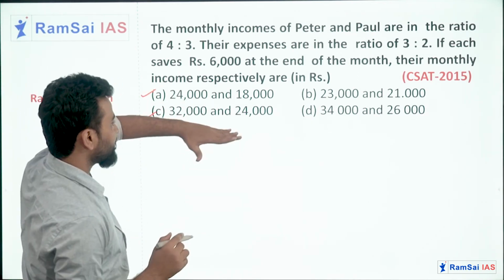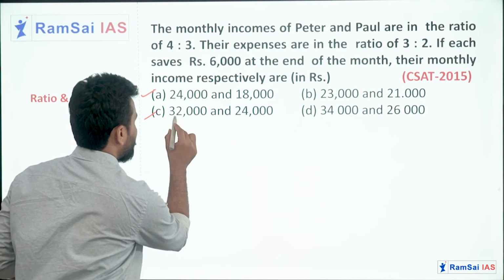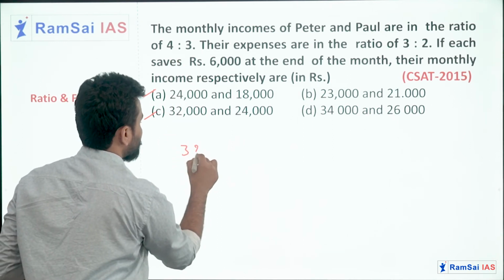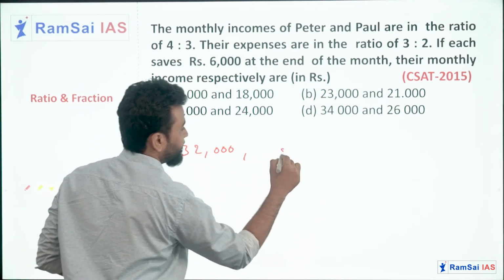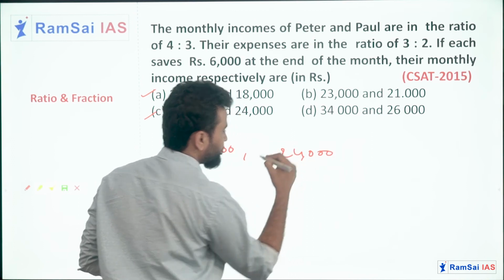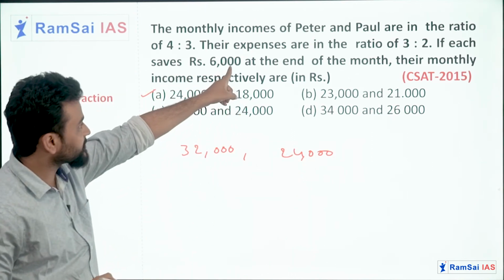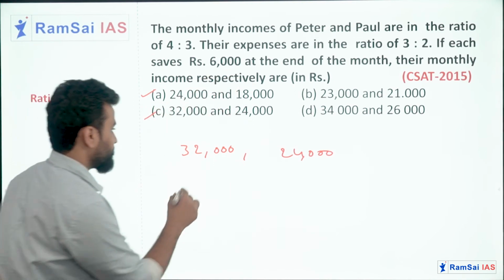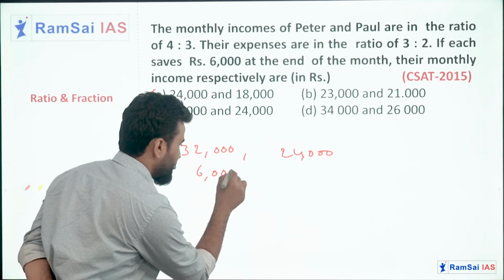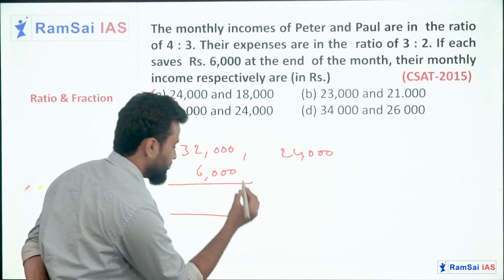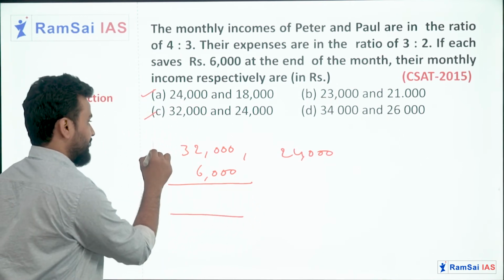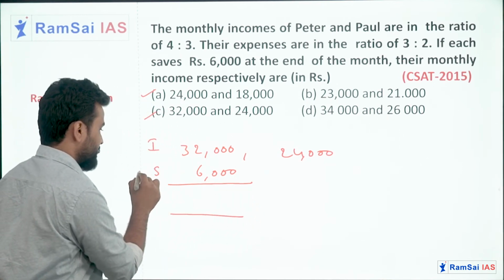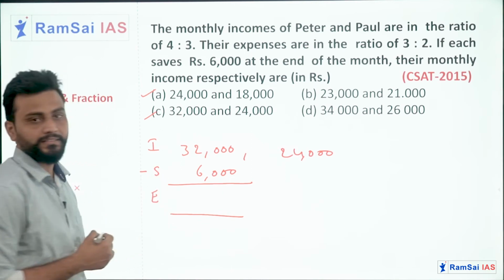Okay, I'll consider option C first. If their incomes are 32,000 and 24,000 respectively, after spending, 6,000 rupees is their savings, no? So if I subtract the 6,000 rupees savings, then it gives you the expenditure, right? Income minus savings gives you expenditure, obviously.